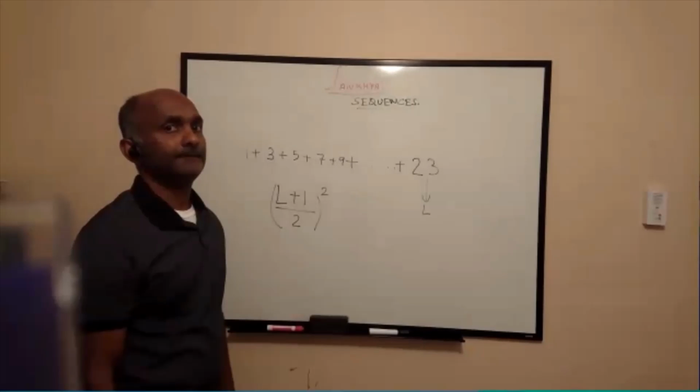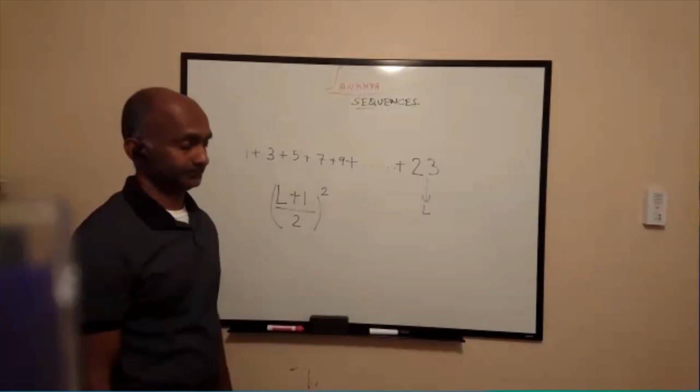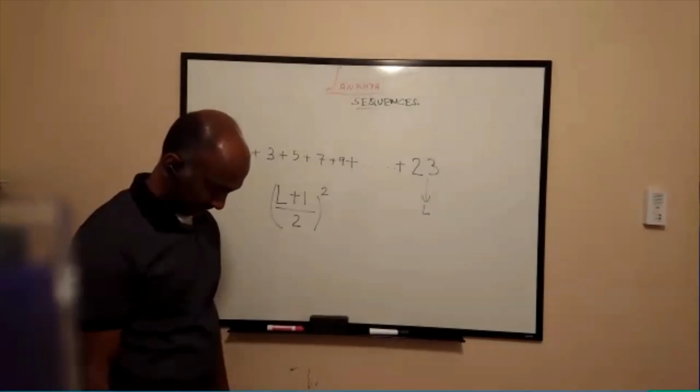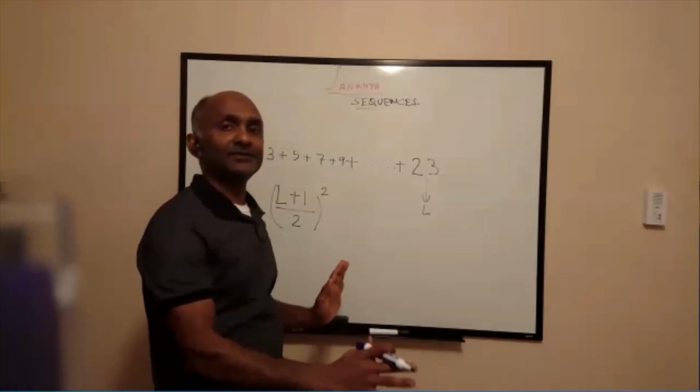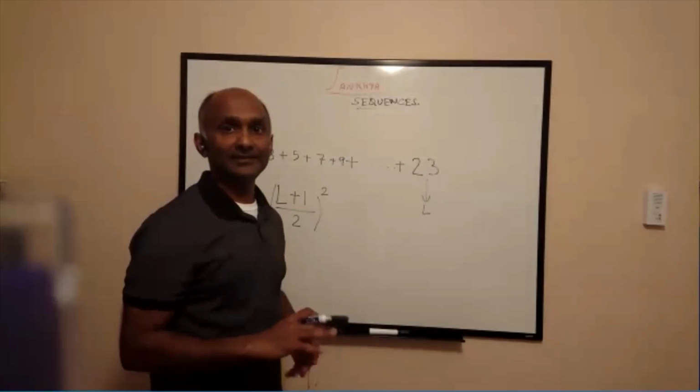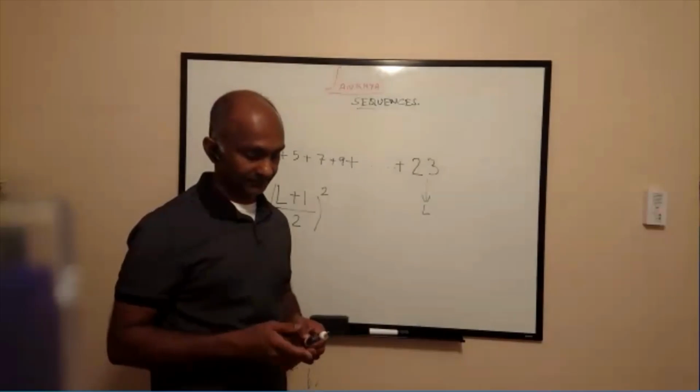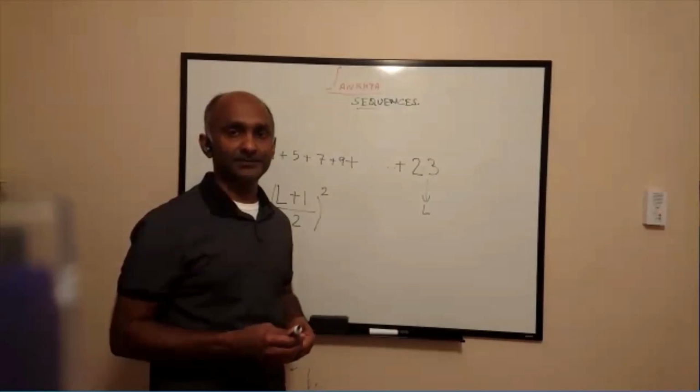Okay, so basically you take the last number and you do plus 1, so 23 plus 1 is 24, and then you divide it by 2 and then square it. That is what we did. My intent of explaining all this was, now do you know why we did that? Not just you, I mean everyone too.